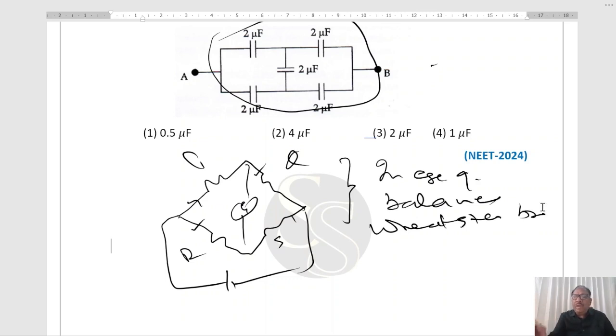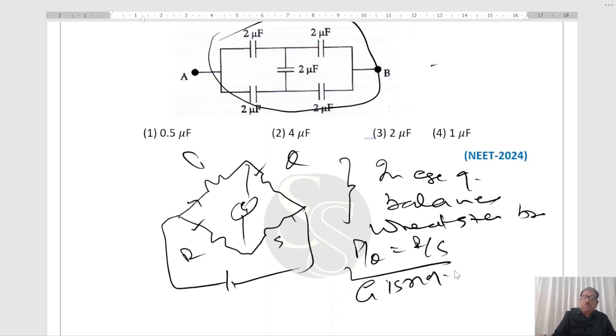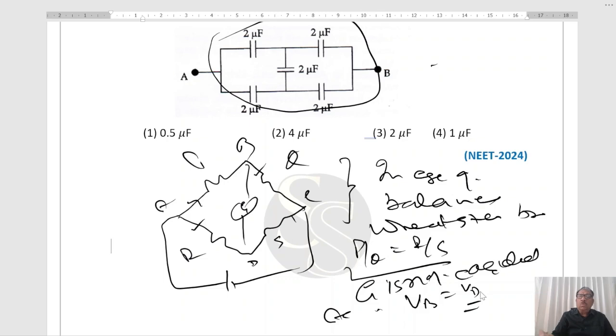In case of a balanced Wheatstone bridge, P by Q equal to R by S, then the galvanometer G is not considered, as VB equal to VD. No current will flow through this.